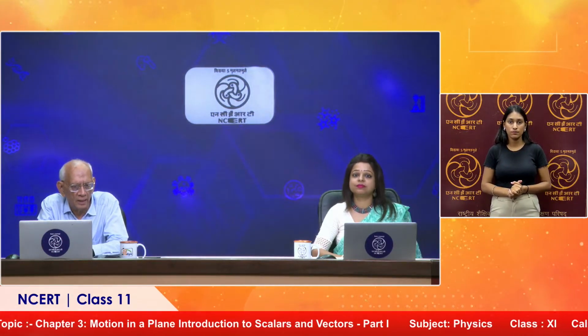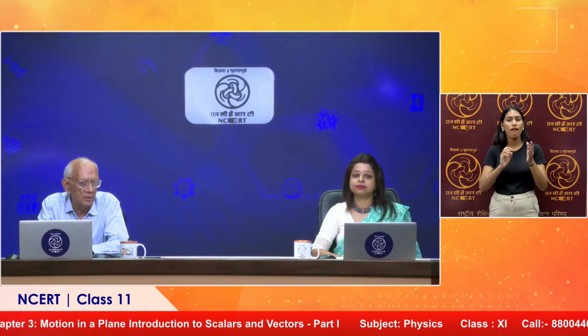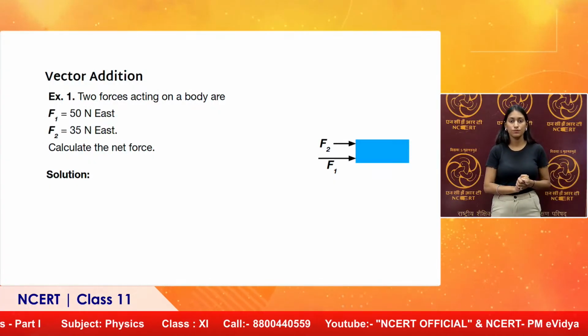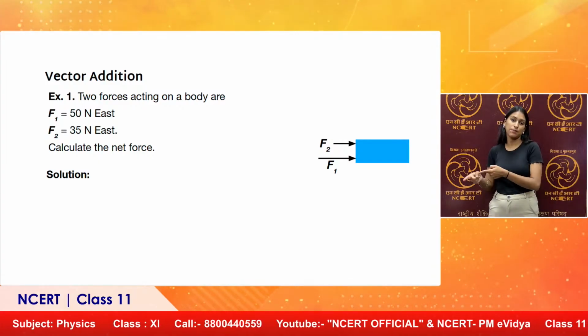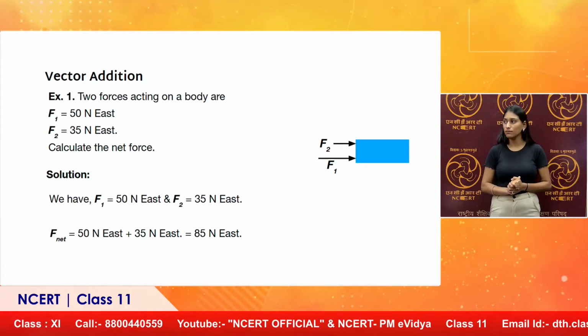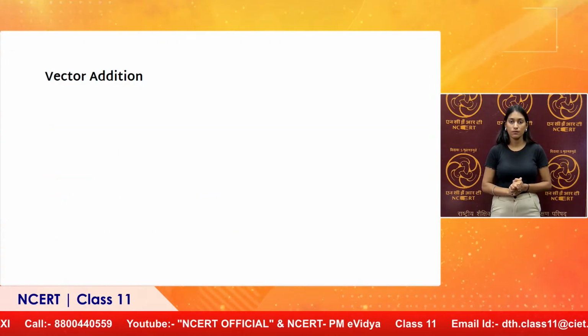Two forces acting on a body are 50 Newton east, 35 Newton east. The net force will be 50 Newton east and 35 Newton east, 85 Newton east. So, simple addition, provided vectors are in same direction and along same line. 85 Newton east is the resultant or net force.